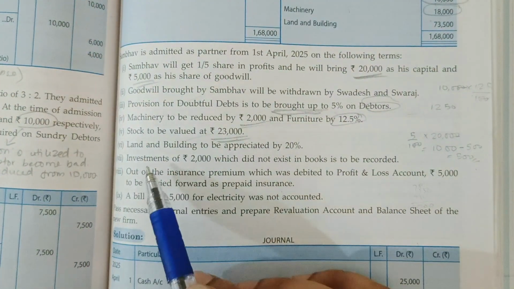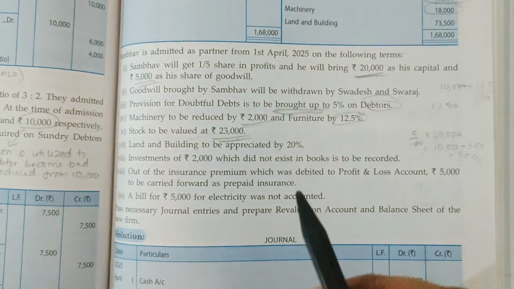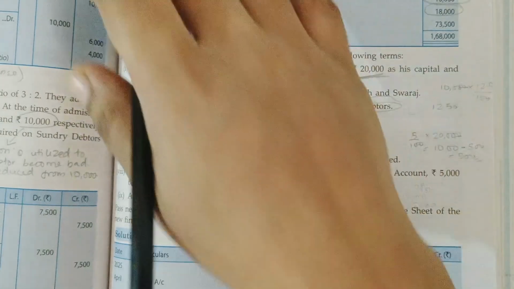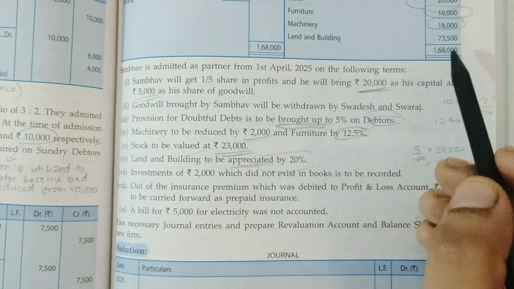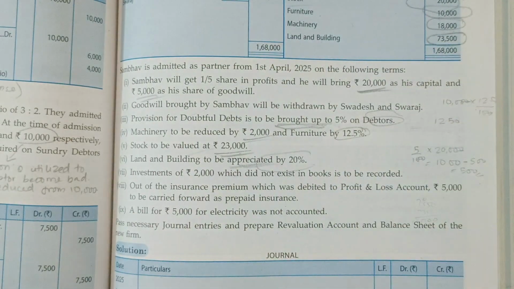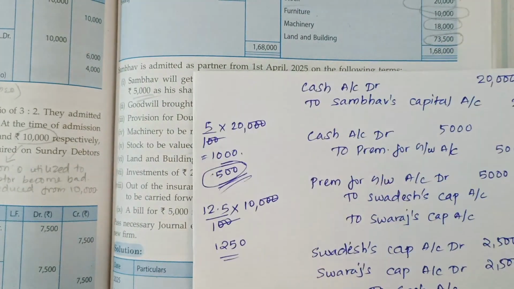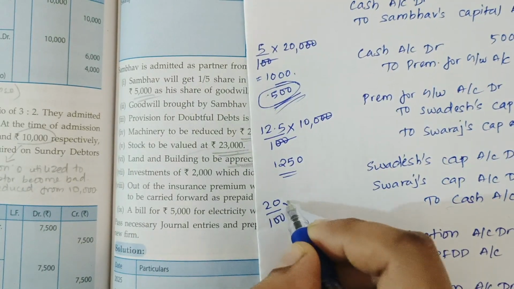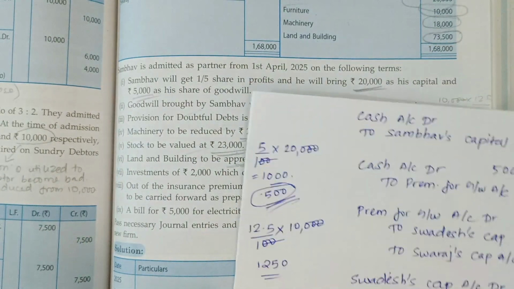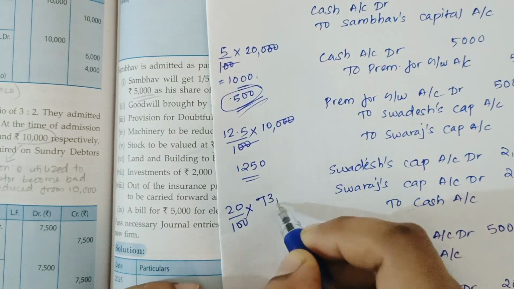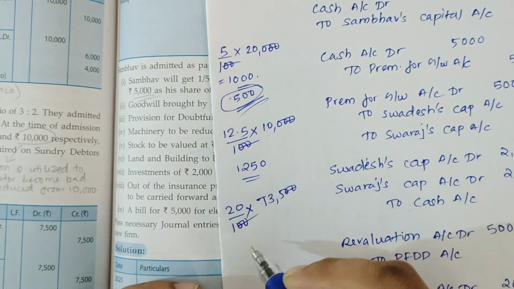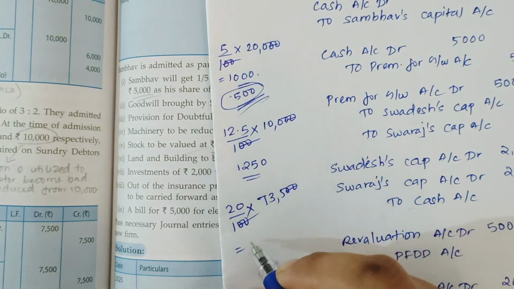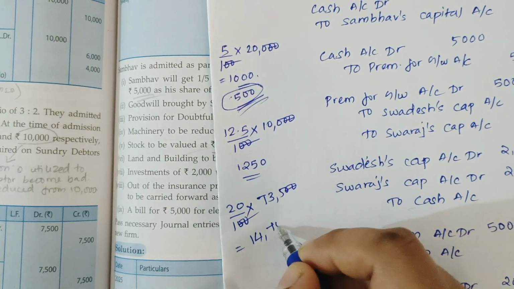The next one is land and building to be appreciated by 20%. Appreciated means increased by 20%. Land and building in the balance sheet is 73,500. It should be appreciated by 20%, so 20 by 100 of 73,500. The answer is 14,700.